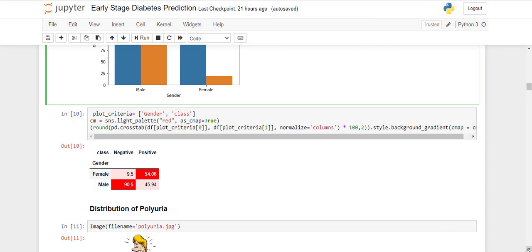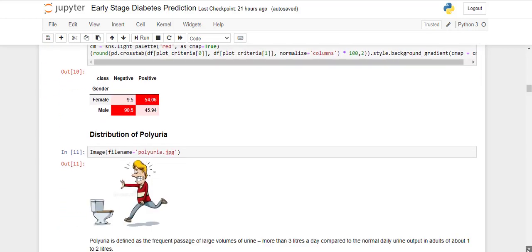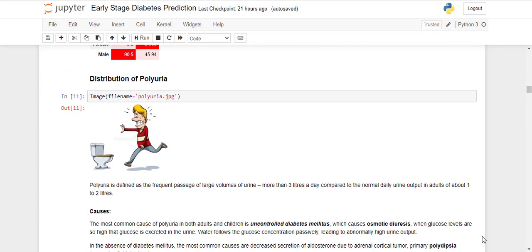Next we'll be seeing our next feature, which is polyuria. Polyuria is generally a symptom in which there is frequent passage of large volumes of urine, more than 3 liters a day, compared to the normal daily urine output in adults, which is about 1 to 2 liters. The most common cause of polyuria in both adults and children is uncontrolled diabetes mellitus. So it is a really critical feature for detecting diabetes, and it is caused by osmotic diuresis.